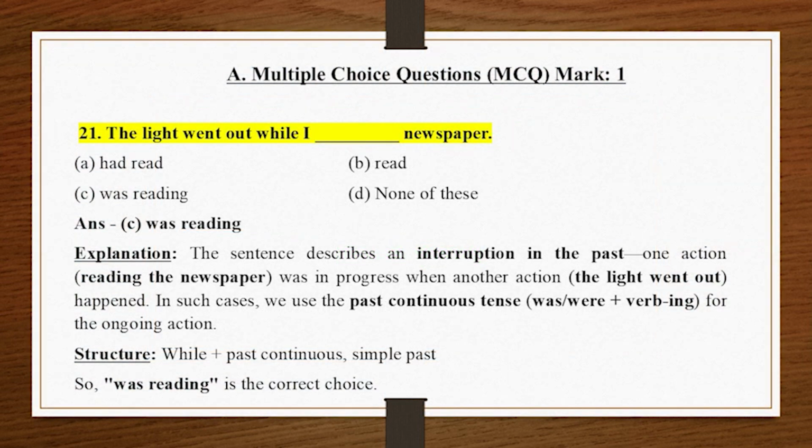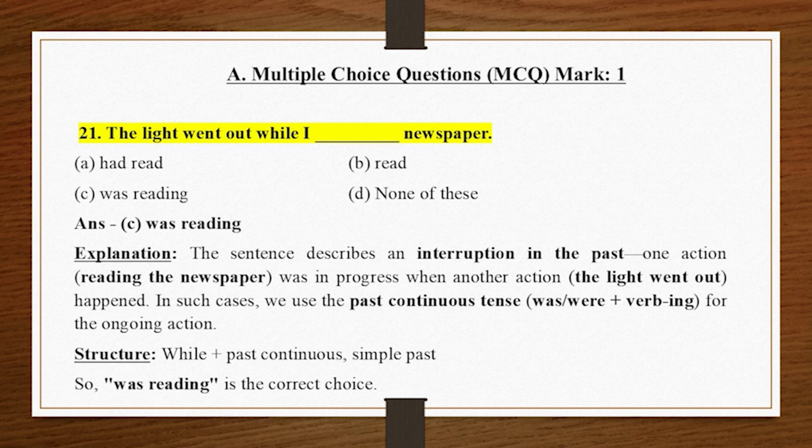A. Multiple choice questions, MCQ, Mark 1. 21. The light went out while I _ newspaper. A. Had read, B. Read. C. Was reading, D. None of these. Answer C. Was reading. Explanation. The sentence describes an interruption in the past. One action, reading the newspaper, was in progress when another action, the light went out, happened.